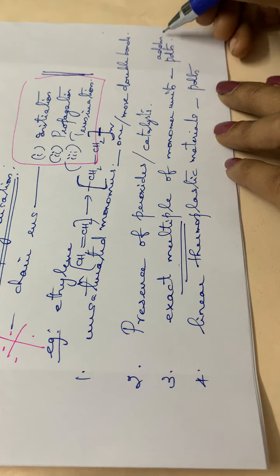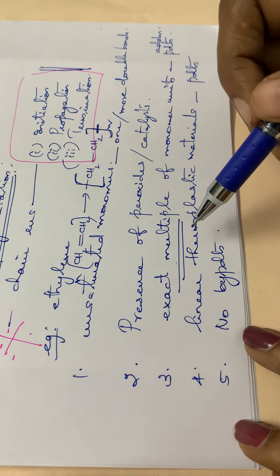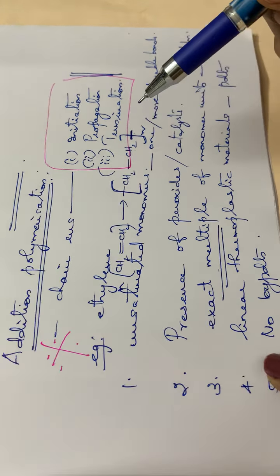And the last point is that it will not give any byproducts. If 100 molecules are taken, 100 molecules will polymerize to give polyethylene. So no byproducts are there in addition polymerization. These are the different characteristic features.